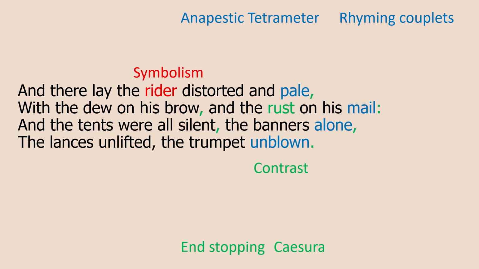Interestingly, this is the only stanza where we really see caesura. And the caesura, as we know from previous videos, is punctuation in the middle of the line that's designed to break up the line and slow it down and bring your attention to certain images, such as in the second line of stanza 5, the dew on the brow of the soldier, and in the third line of stanza 5, the silence that we observe in this military camp. And actually in the fourth line as well, the lances being unlifted, drawing our attention to the fact everyone is dead.